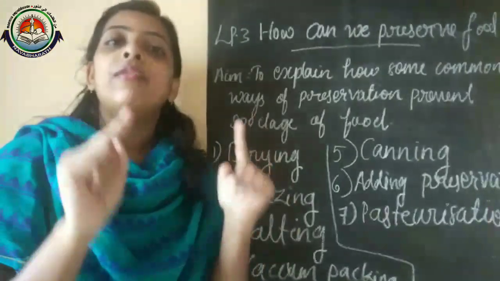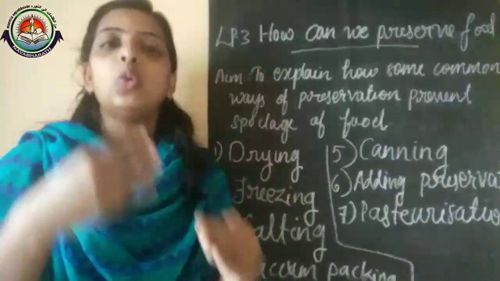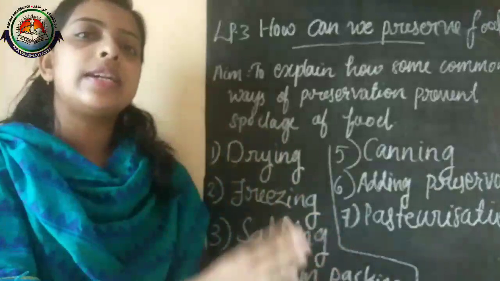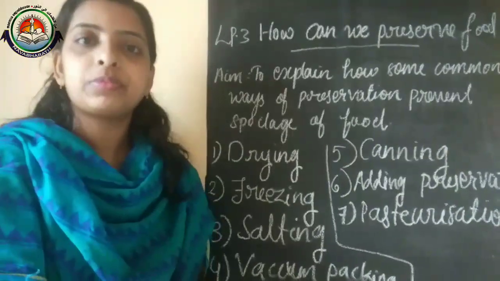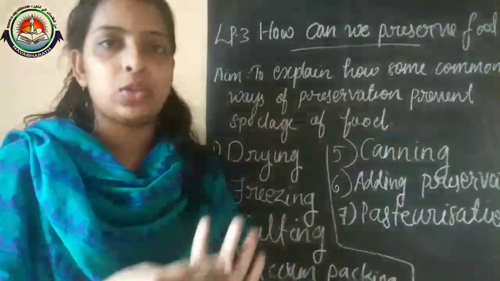That means we boil the milk at high temperature and cool it suddenly. That is considered as pasteurization.